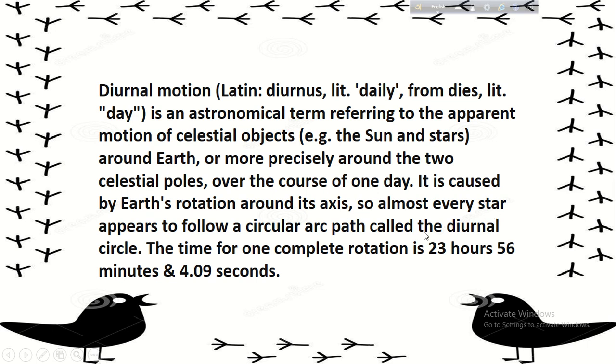So almost every star appears to follow a circular arc path called the diurnal circle. The time for one complete rotation of the earth on its own axis is 23 hours 56 minutes and 4.09 seconds. So this motion of the earth is called the diurnal motion.